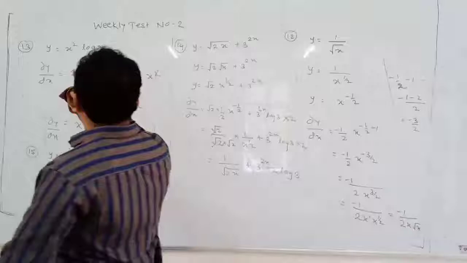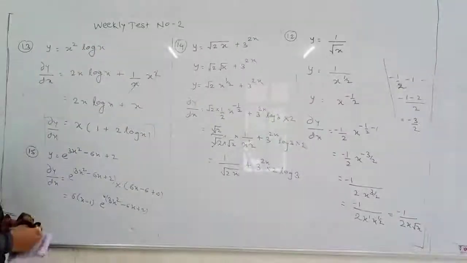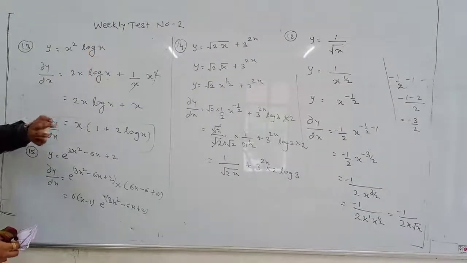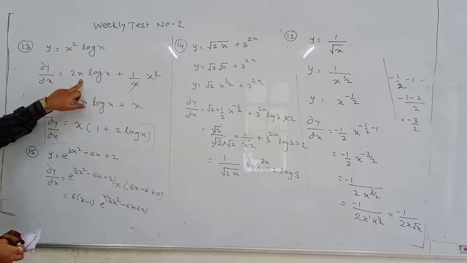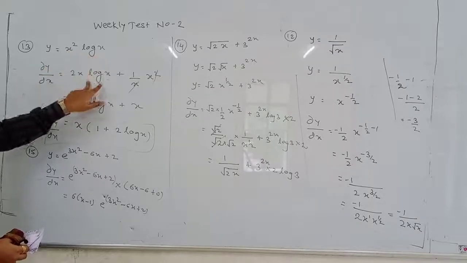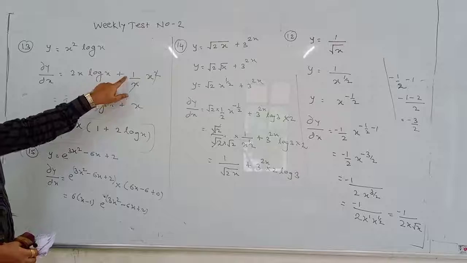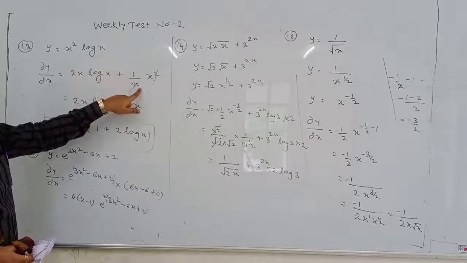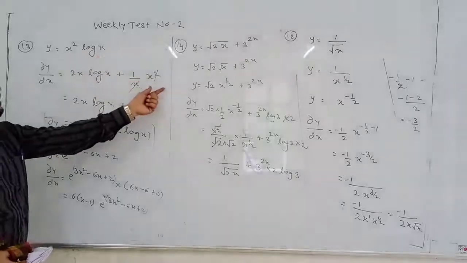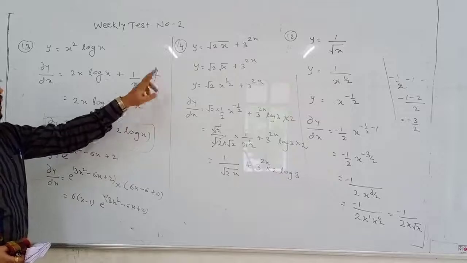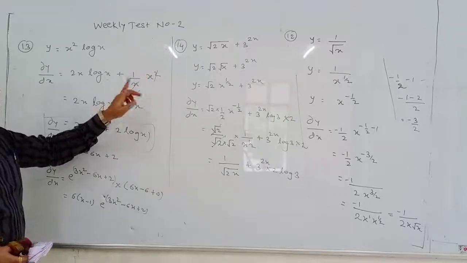Now question number 13. It is product of x square and log x. So differentiation of first, that is 2x. Second function as it is, that is log x. Then differentiation of second, log x differentiation 1 upon x. First function as it is, that is x square. X square, there are 2x. In the denominator there is single x.